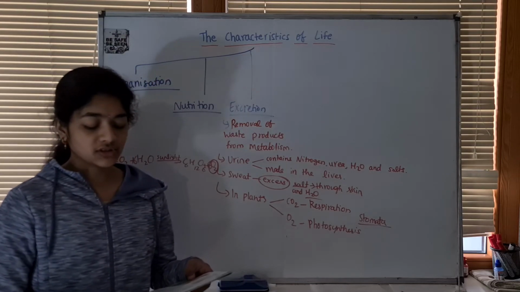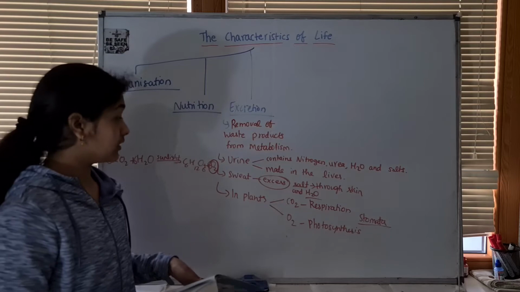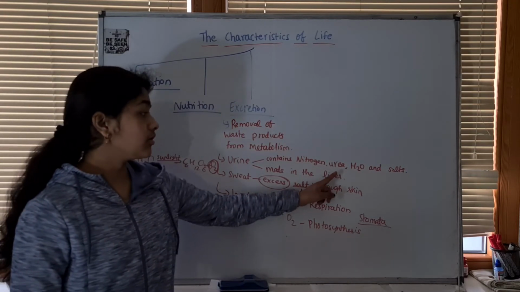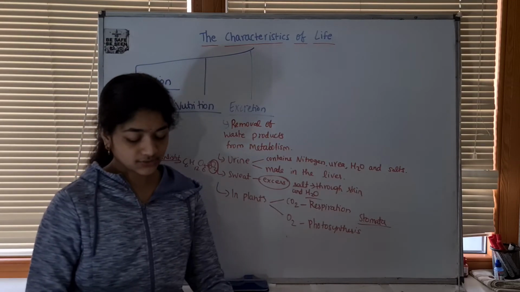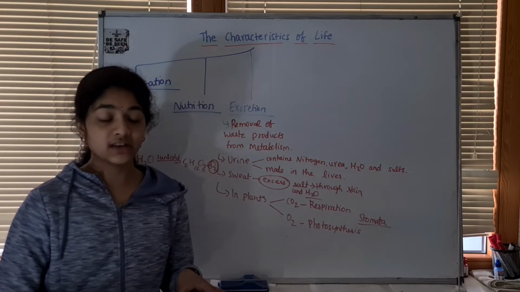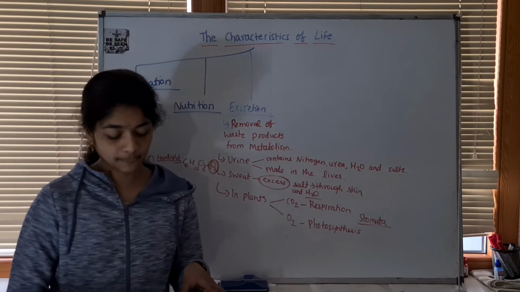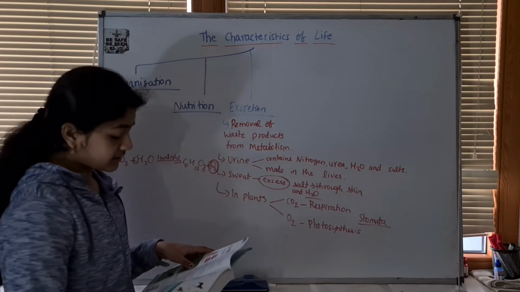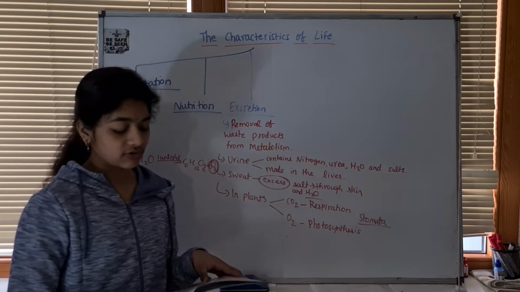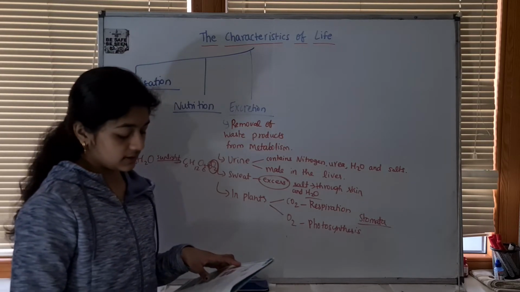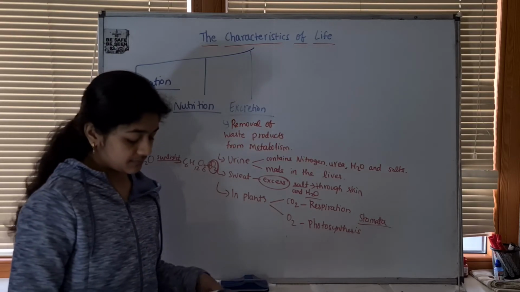Animals like humans produce a nitrogen-containing waste called urine. It contains urea, water, and salts. The urea is made in the liver and passes from the liver to the kidneys in the bloodstream. Excess carbon dioxide gas made in our cells is excreted through the lungs, and excess water and salts are excreted through skin as sweat.